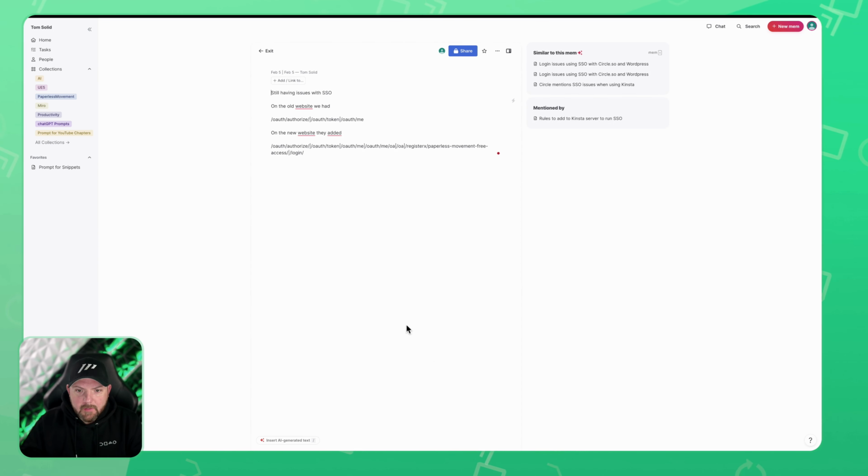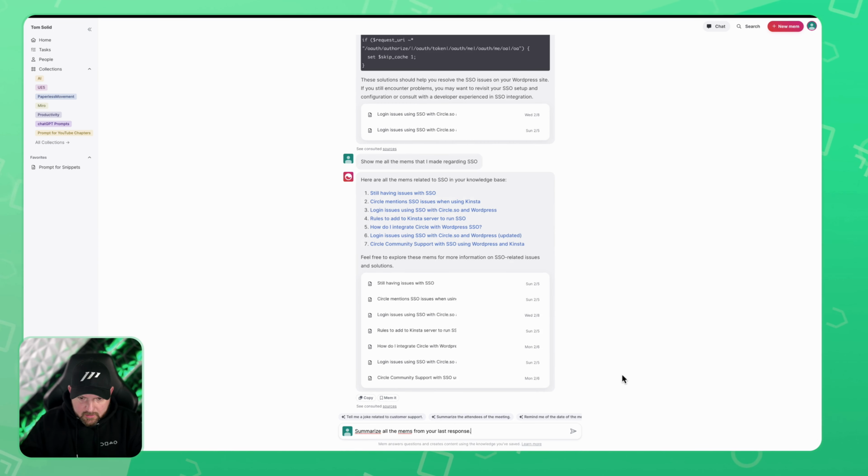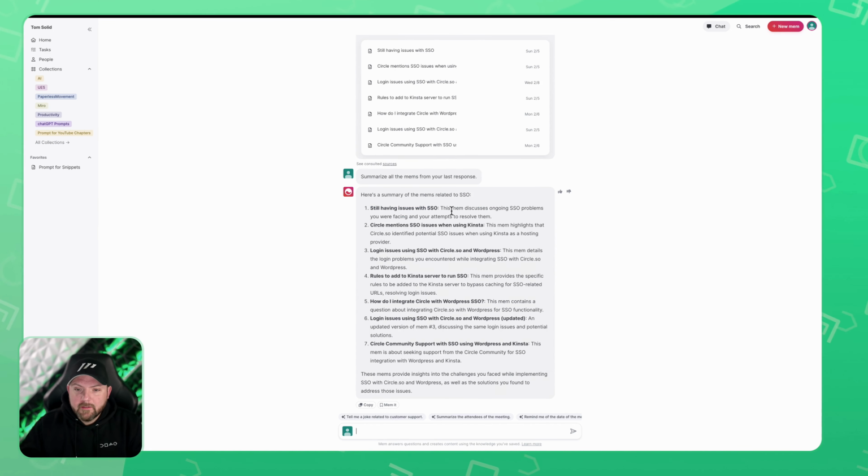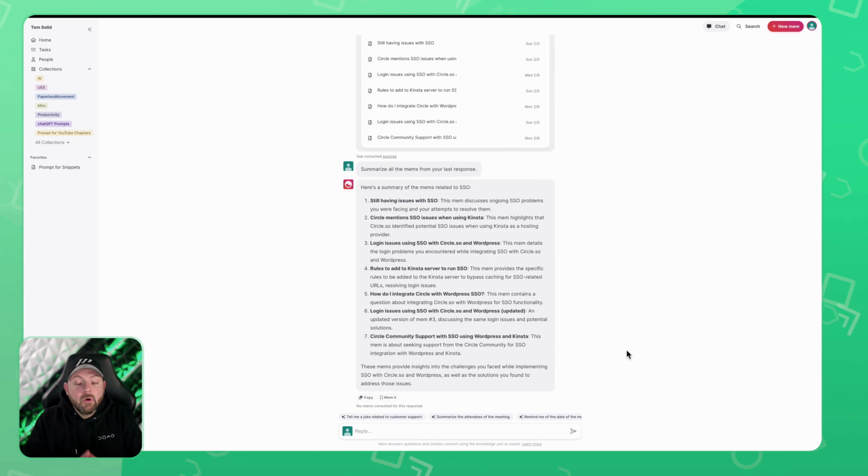It will open up this MEM for me, and now I could say something like summarize all the MEMs from your last response, which I refer to here. And now let's see what happens next. And here we go. Now we have summaries for each MEM. And now the next step could be, for example, I found a solution and everything. Now I can say write a short blog post about how people can solve single sign-on issues.